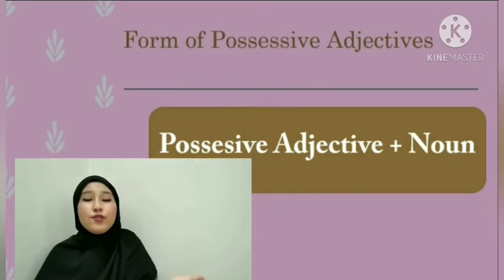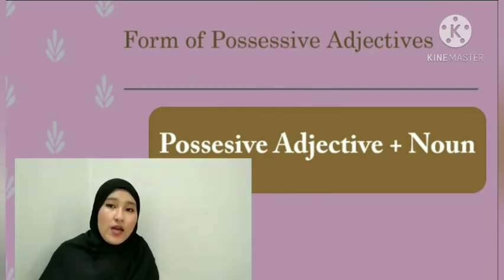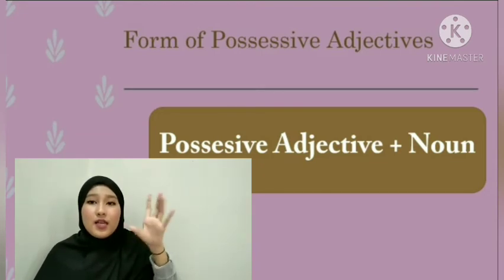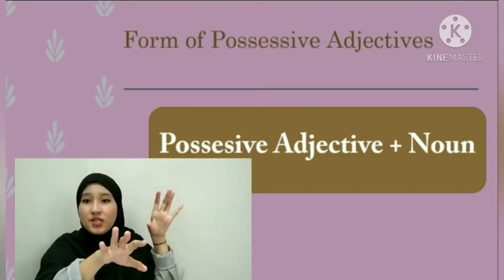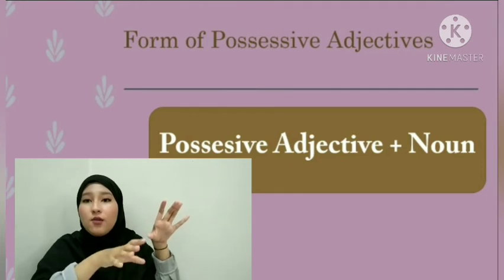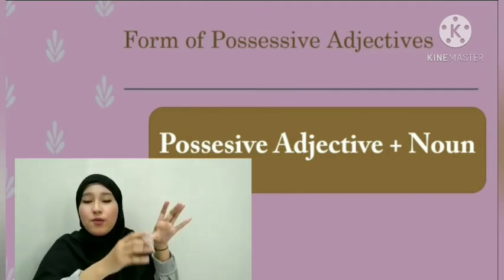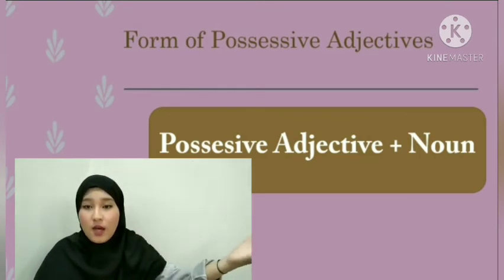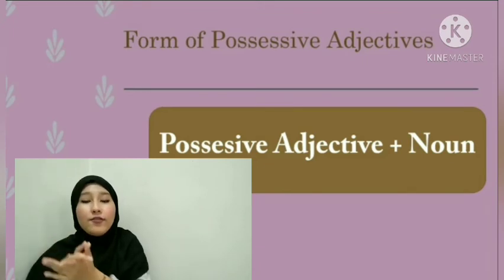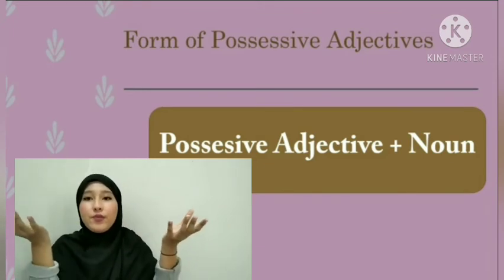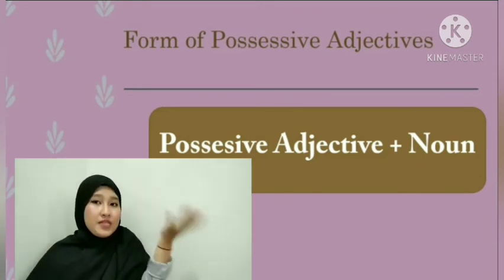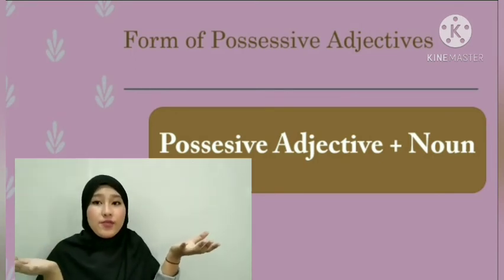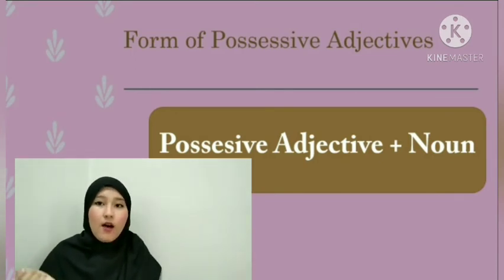Go on to the form of possessive adjectives. When you want to use a possessive adjective, first you have to write the possessive adjective. You can use my, your, their, our, her, his, or its, based on the subject. And after the possessive adjective, you have to put a noun. Okay, alright.